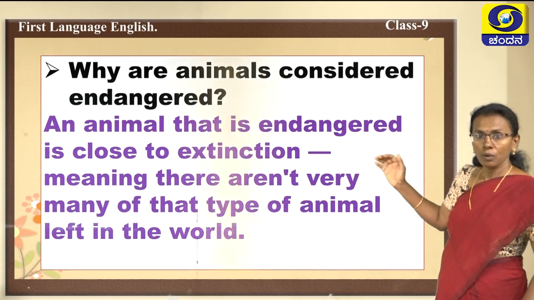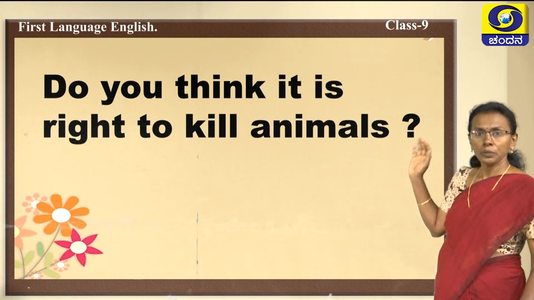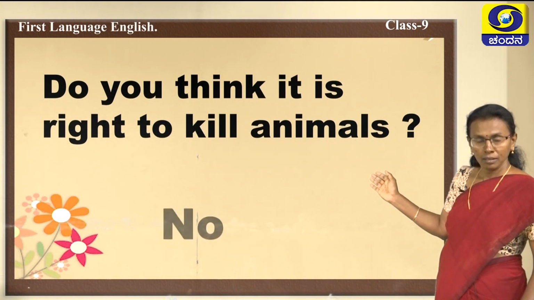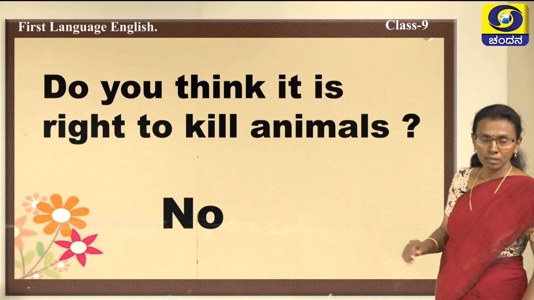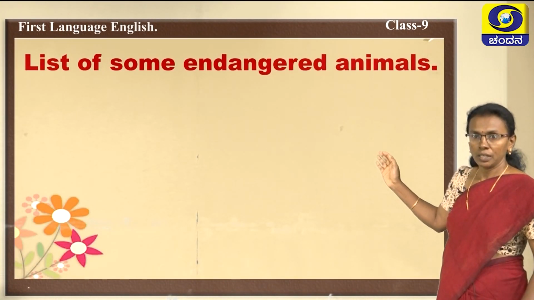Okay, now come to another question. See, what is the question? Do you think it is right to kill animals? Is it right? No, never. We should not kill animals. Next question: list some endangered animals.